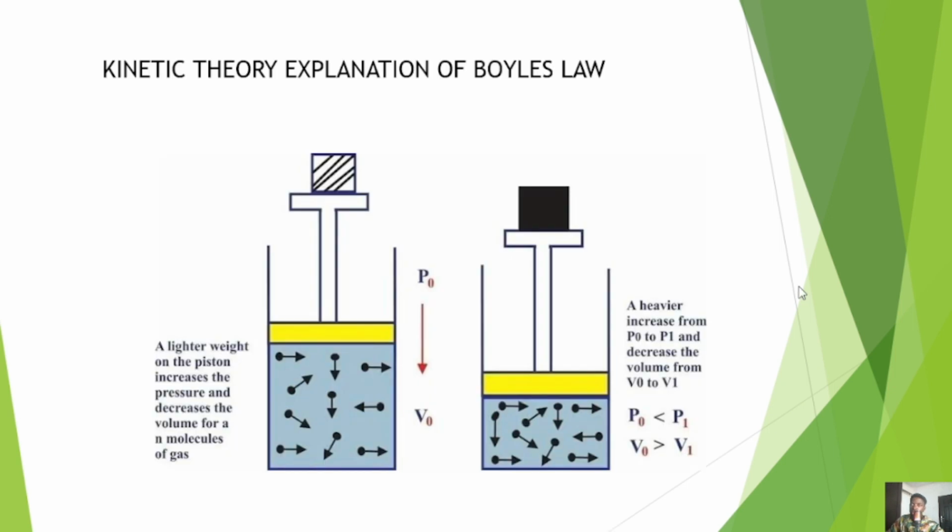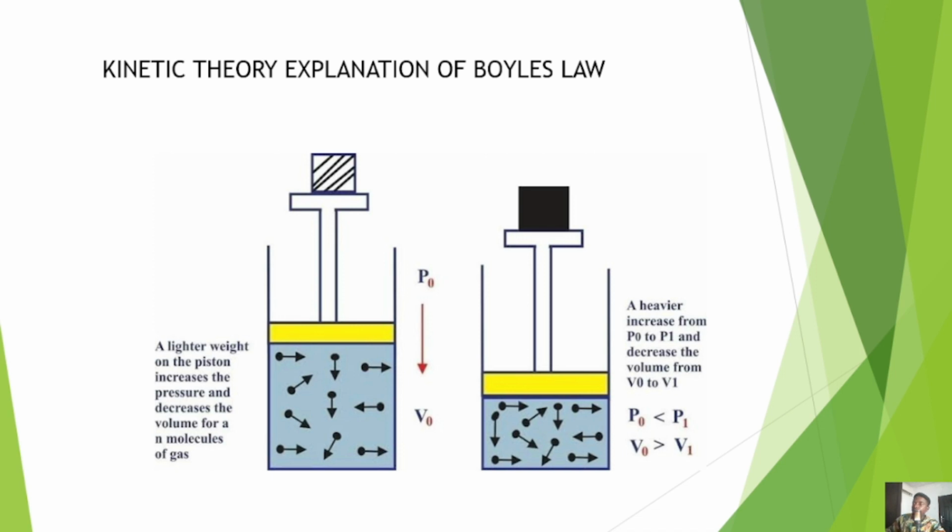So having discussed that, let us get into the final aspect of this study, and that is the kinetic theory explanation of Boyle's law. If you look at this diagram, you will notice that you have a movable piston, and this piston can move up and down. When the volume is small, the gases can easily hit the walls of the container. Let's look at our board to explain this properly.